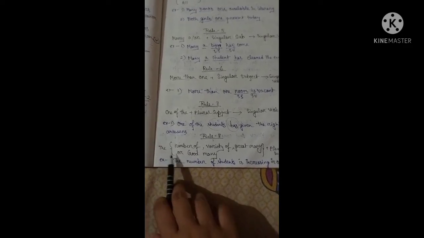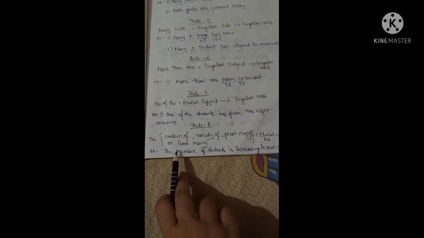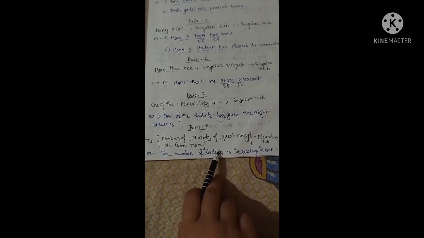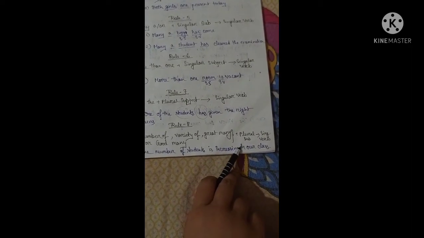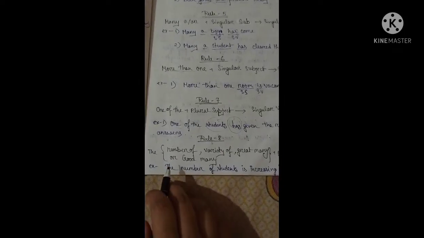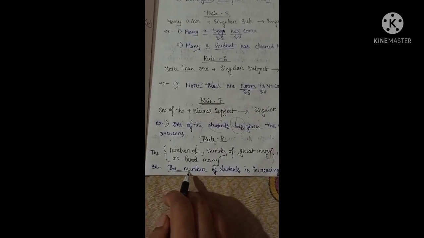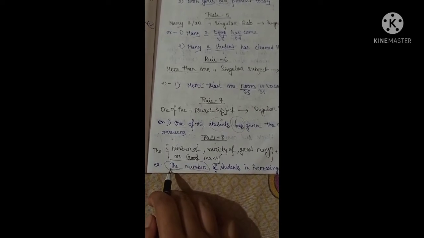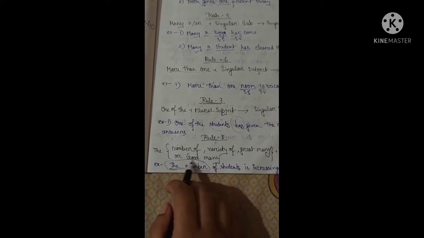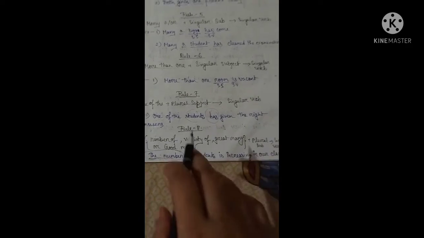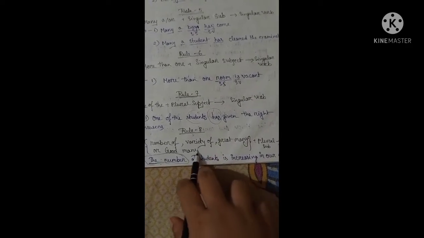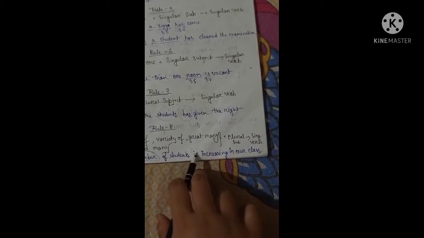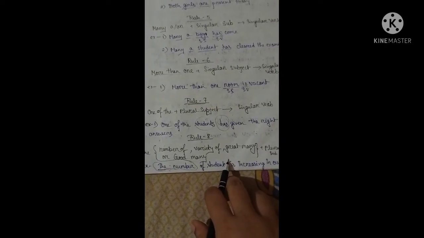That means if a sentence starts with "the number of students is increasing in our class", here we use "the" before the word number, so that it consists of a plural subject and a singular verb.